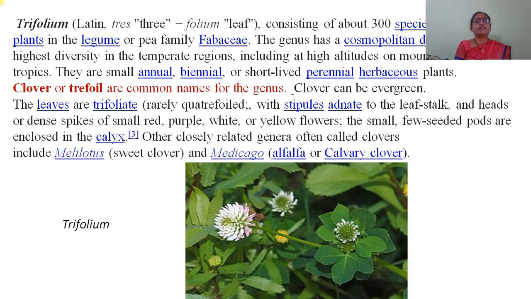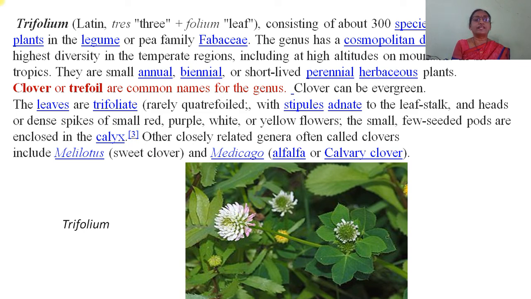Then the next one is Trifolium. Trifolium consists of about 300 species of flowering plants in the legume or pea family Fabaceae. The genus has a cosmopolitan distribution with highest diversity in the temperate regions, including at high altitudes on mountains in the tropics. They are small, annual, biennial, or short-lived perennial herbaceous plants. Clover or trefoil are common names for this genus.